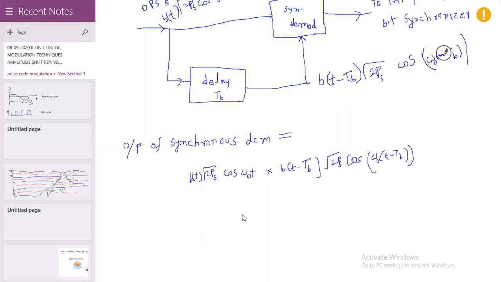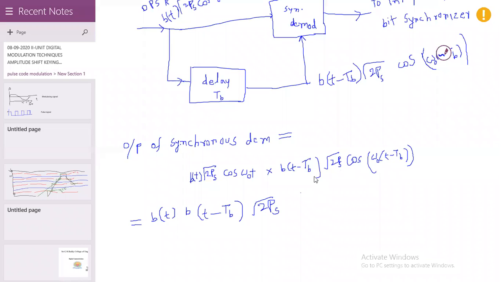Here the resultant is b(t) and b(t minus TB) into amplitude 2 into Ps, and cos omega naught t into cos of omega naught (t minus TB).